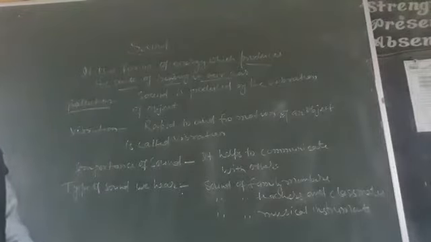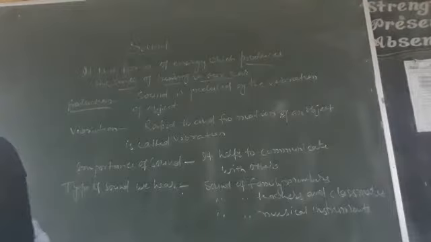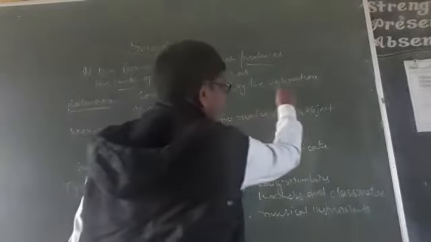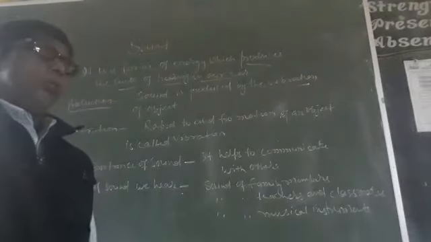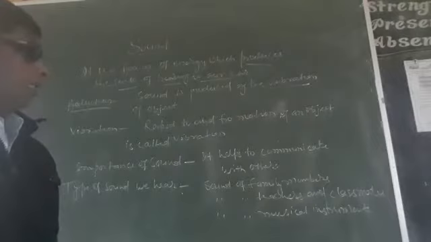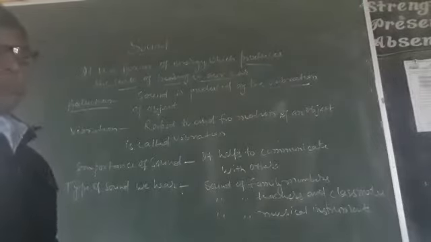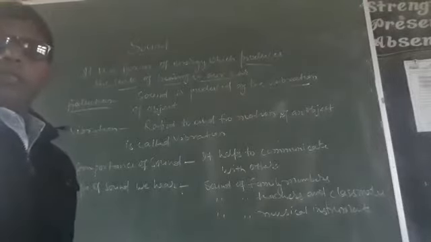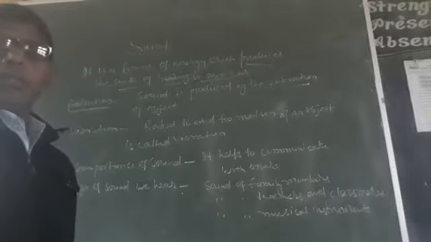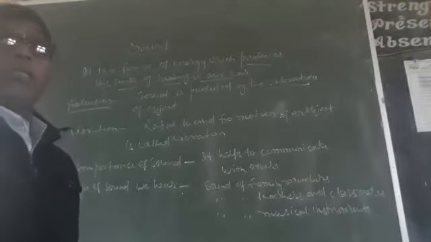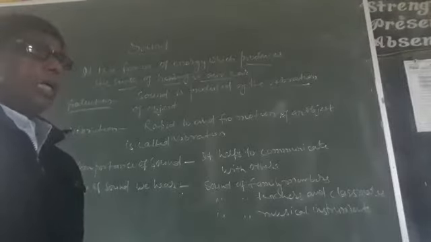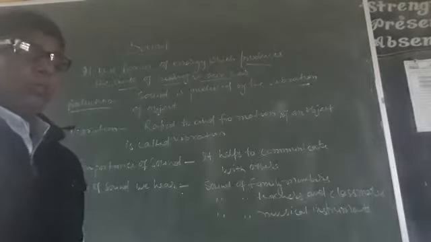Sound is produced by the vibration of object. Second question: how is sound produced? Very simple answer: sound is produced by the vibration of object. This means if I want to produce sound in the bench or desk, I have to knock, I have to strike the bench or desk with the help of any hard object.